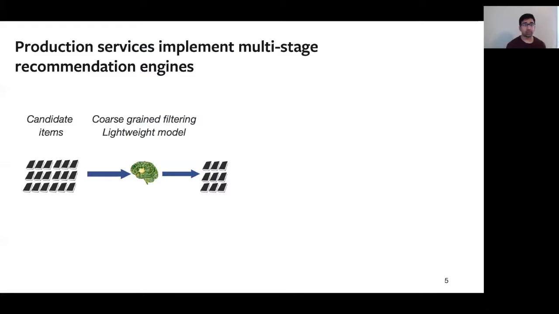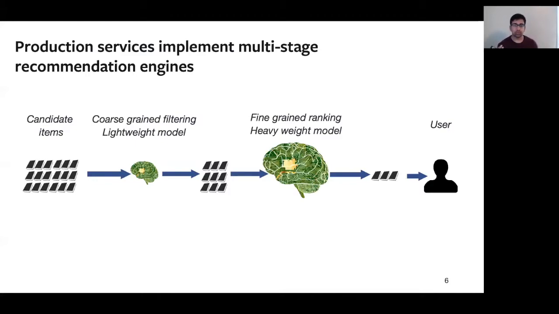Here on the left, we see candidate items that are taken as input and first evaluated and scored with lightweight neural network models in order to perform coarse-grained filtering and produce a smaller subset of relevant items for individual users. This reduced subset of items is then ranked with heavyweight models in order to produce a few items to recommend to users. These types of recommendation pipelines are crucial for production services in order to serve billions of users worldwide with high quality and high efficiency.